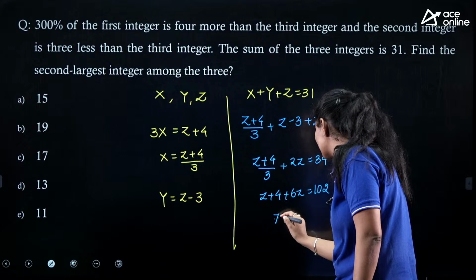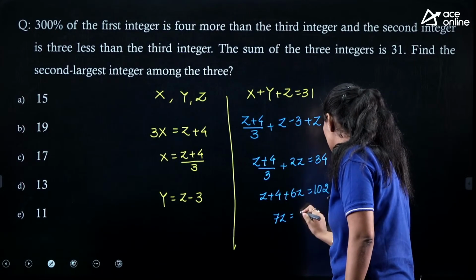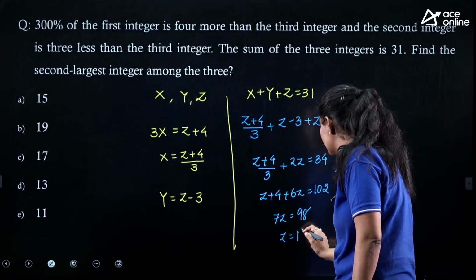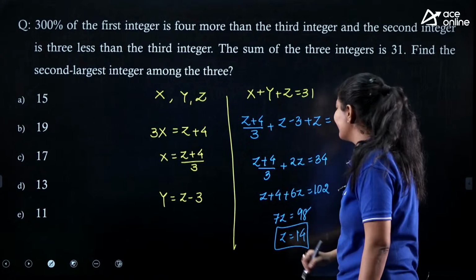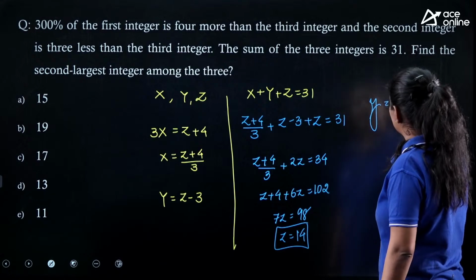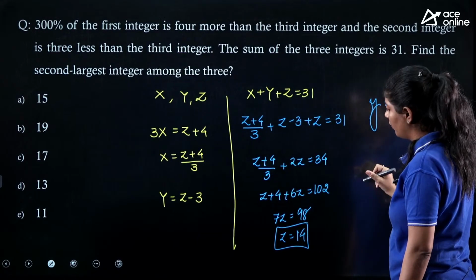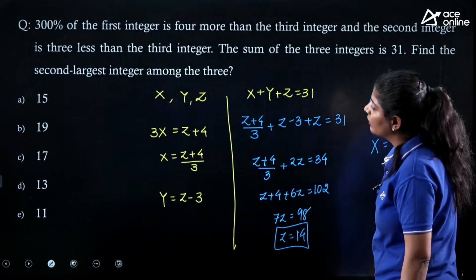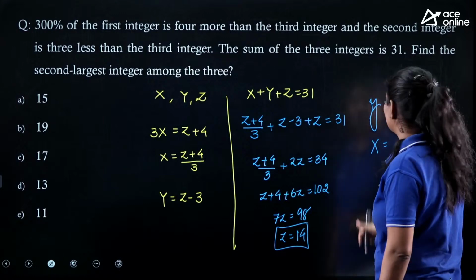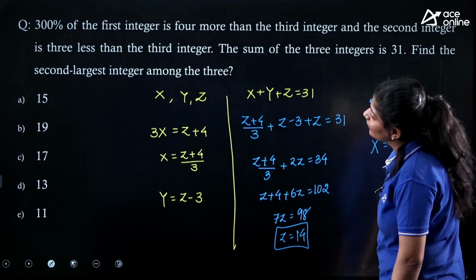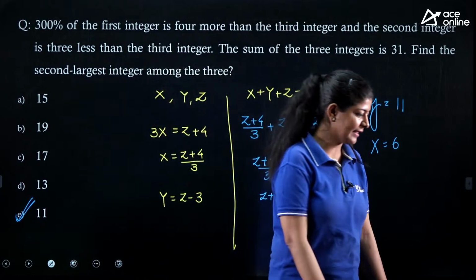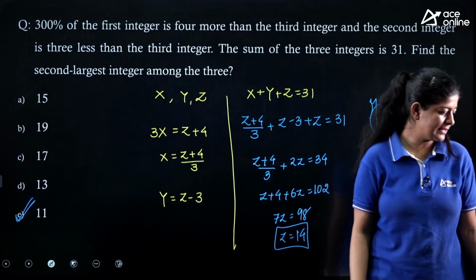So we have 7z equal to 98, and the value of z that we are getting over here is 14. The value of z that we got is 14, the value of y that we got is 11, and the value of x that we got over here is (14 + 4), that is 18, 18 by 3, that is 6, and we need to find out the second largest. Option number E is the correct one.